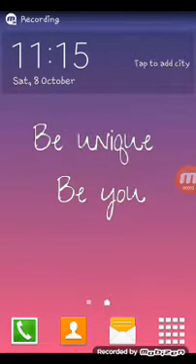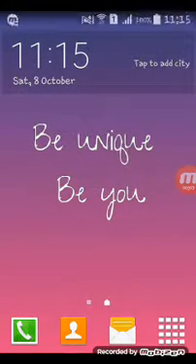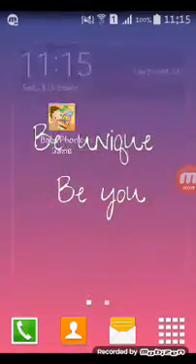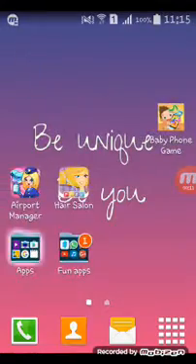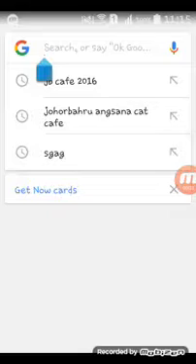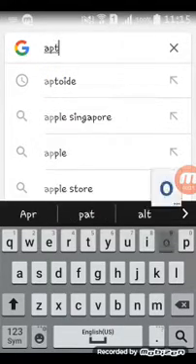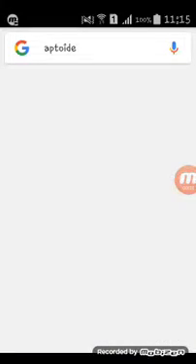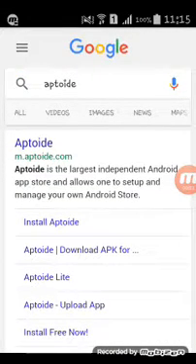Guys, Shasha here today. I will be teaching you guys how to download Minecraft Pocket Edition for free using Google, and you have to type "app type". There we go. Then after that you just press on the first one.